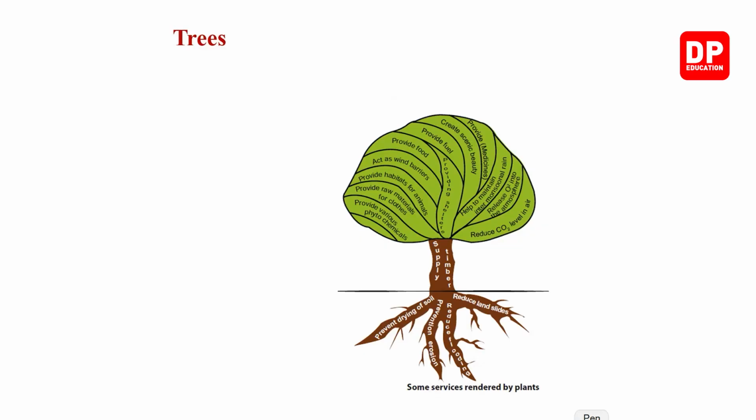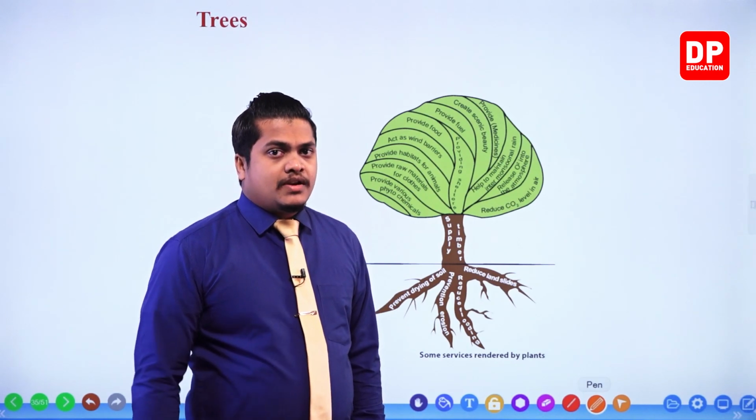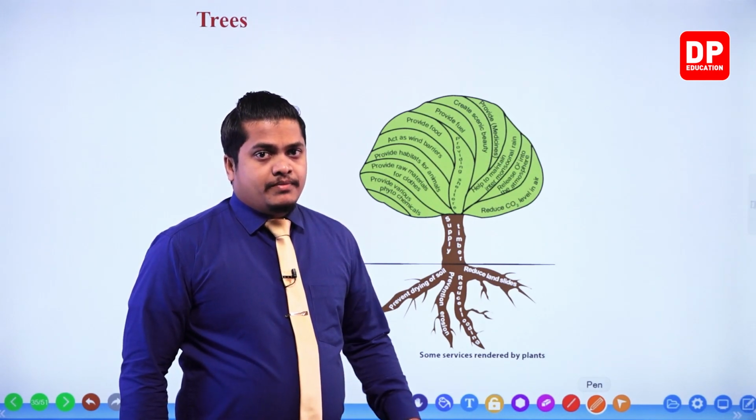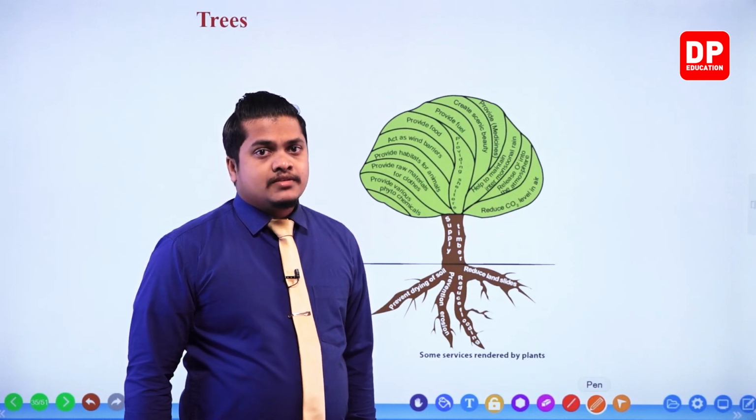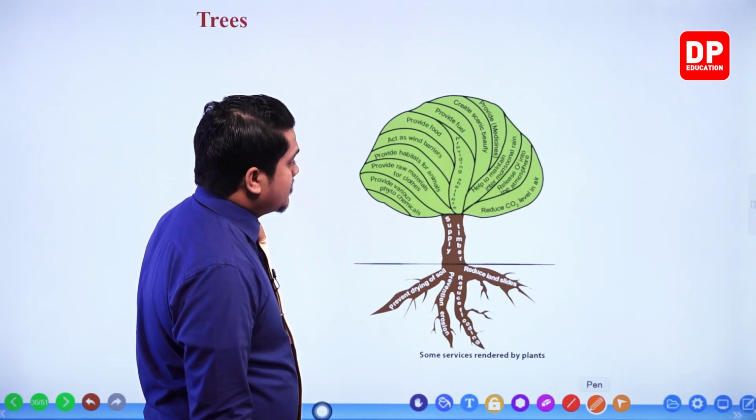Then, they provide raw materials for clothes. You know that plant fibers are the main things we use to create cloth, right? Especially in making threads and other types of clothes, we use plant fibers. Next, they provide habitats for animals.